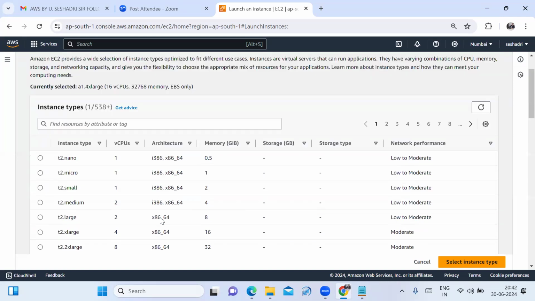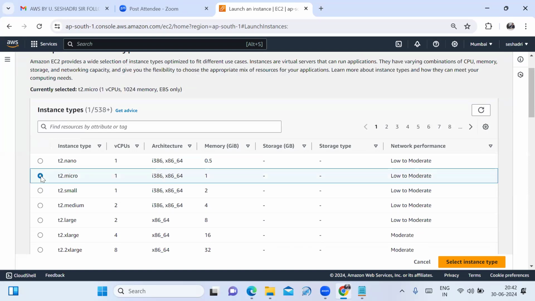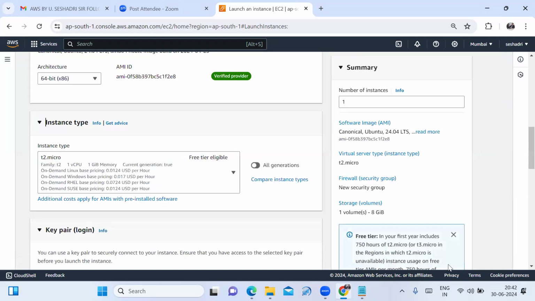See, for practicing purposes, you have to select T2.micro. T2.micro provides one year of free service, that is 12 months of the service. It provides 750 hours per month, free service. It gives 1 CPU and 1 GB memory. Fine. I am selecting the instance type T2.micro. Here also it is showing the details. It provides 1 CPU, 1 GB memory.